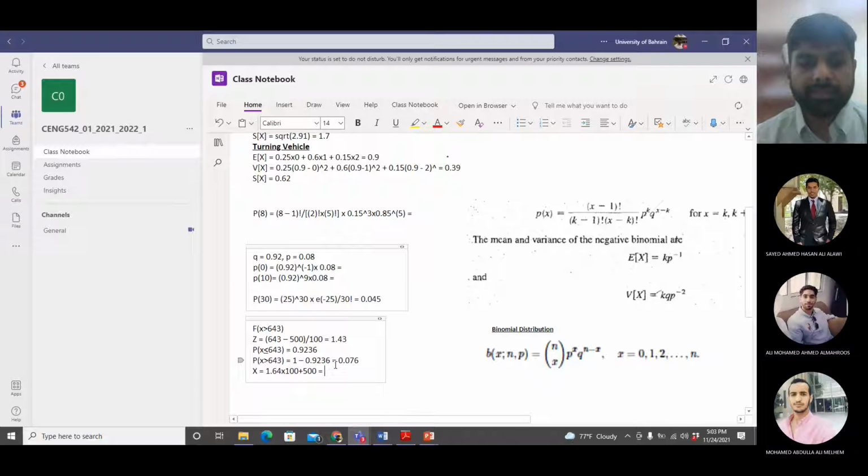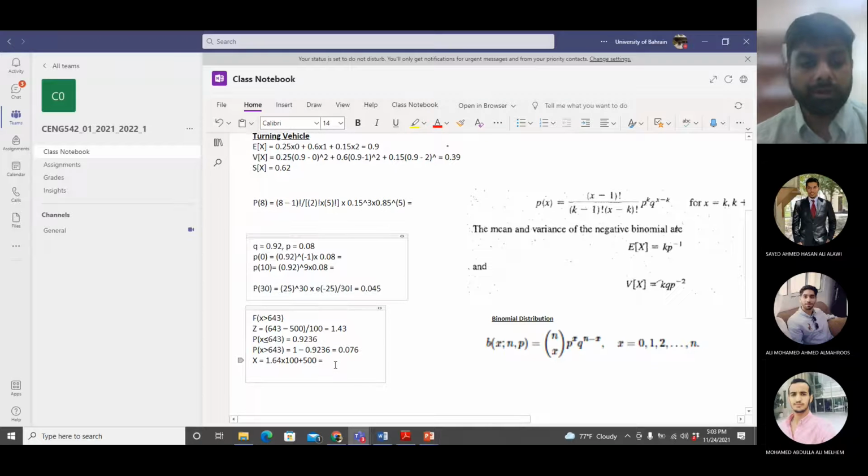How much is that? You do the same thing for the other value as well: 1.65 times 100 plus 500. 164 plus 500, right? So 664, and 665.